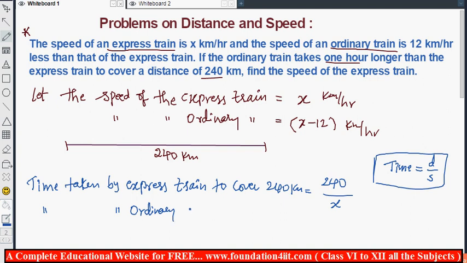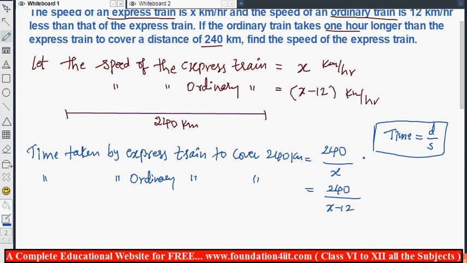So ordinary train also to cover the same 240 kilometers, same distance 240, but speed is x minus 12. This is also in hours, this is also in hours only. So the difference of both the times is the 1 hour difference here. So 1 hour longer than the express train. So if you subtract both, that is equal to 1 hour.